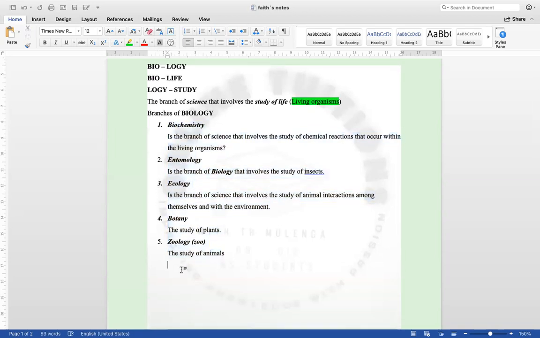So these are the branches of biology. We have biochemistry, which was discussed even under chemistry. We have entomology, the study of insects. We have ecology, the interaction of living organisms among themselves, as well as with the environment. We also have zoology, the study of animals.